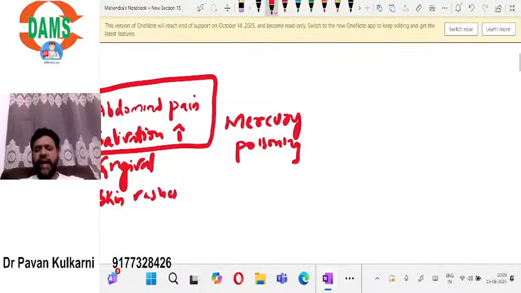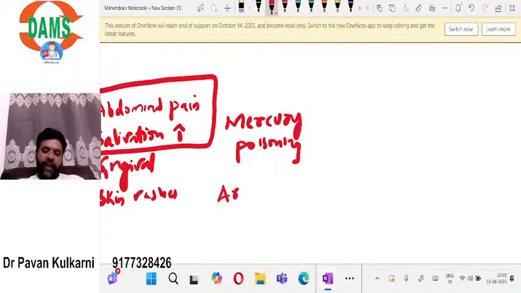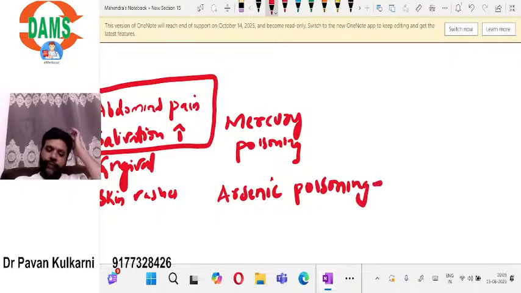There are certain typical MCQs that are asked in metal poisonings. For example, in arsenic poisoning, we see raindrop pigmentation.